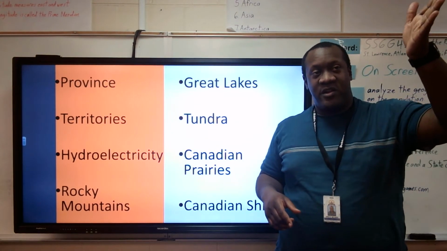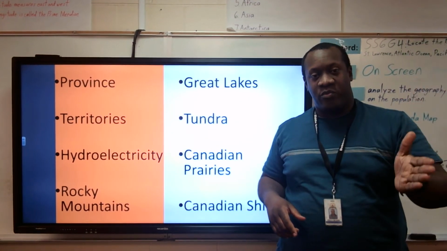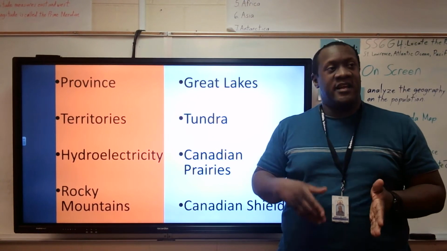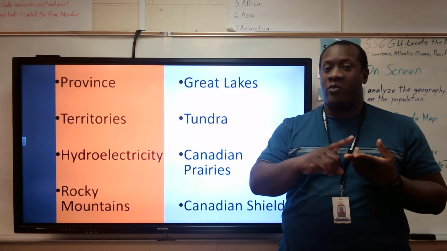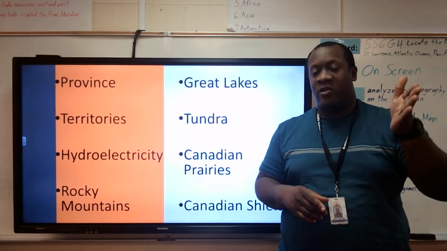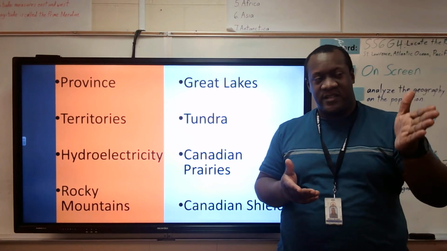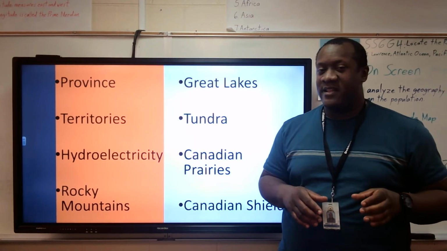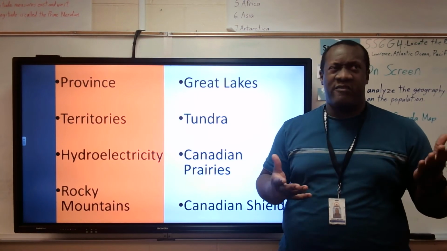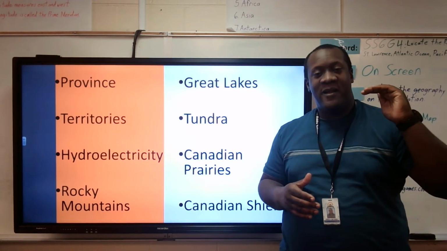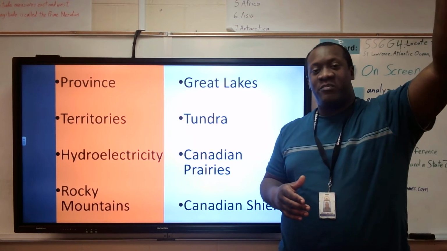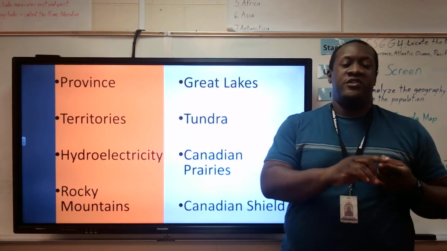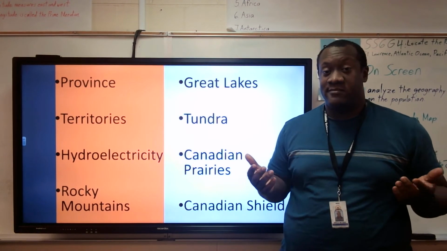You're going to see the Rocky Mountains go down through the western part of Canada into the United States. It's going to go through states like Colorado and Wyoming, and basically it's going to stop right at the northern end of New Mexico. And yes, I did forget a couple states in there because I wasn't trying to do every state or every province for that matter. But it's going to start at the north end of British Columbia. You're going to see it go all the way down south to the north end of New Mexico.